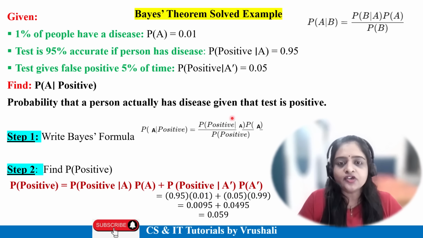So this is the value of the probability of positive, about 5.9%.